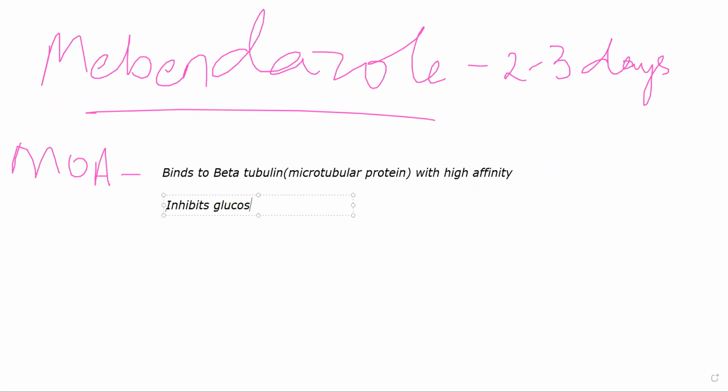So these worms rely on the glucose that you are eating. Whenever you have a worm infection or helminthic infection, whatever food you eat, let us suppose you are eating rice, some of that food will be absorbed by these worms and they will start growing using your nutrients. Because they are residing in the intestines, which is the main place where absorption of nutrients occurs, if this fellow is lying there, it is getting a good source of nutrition. It is literally living in your pantry.